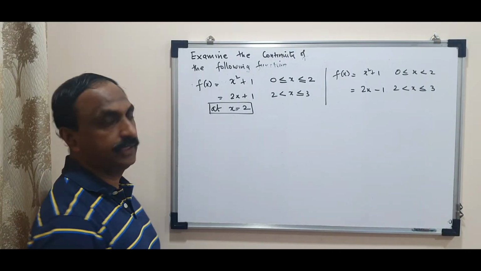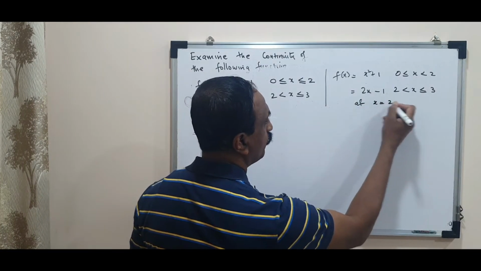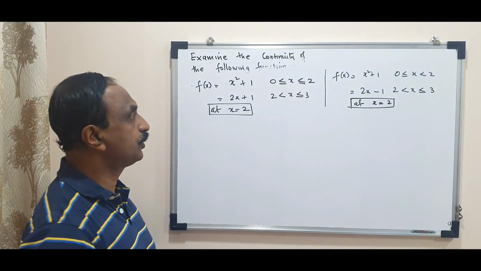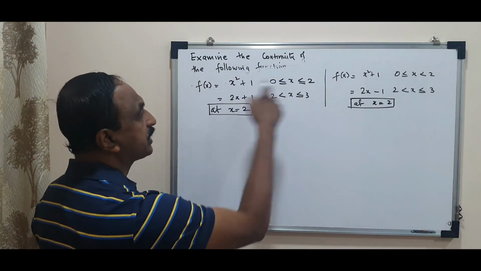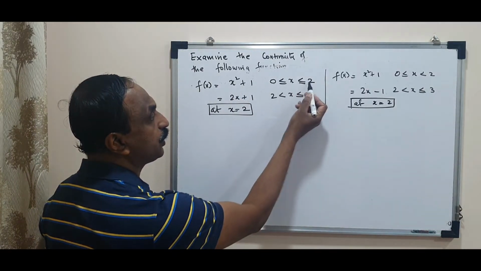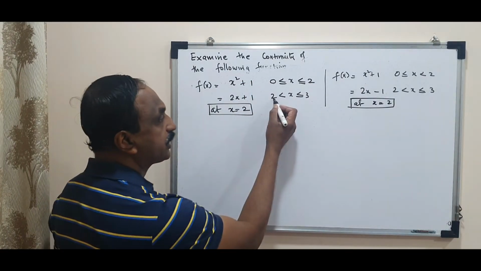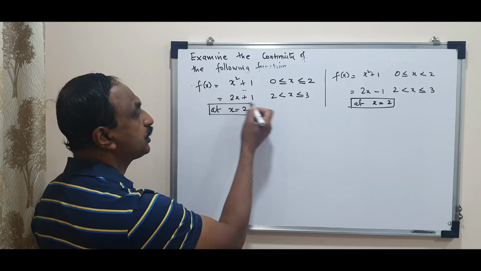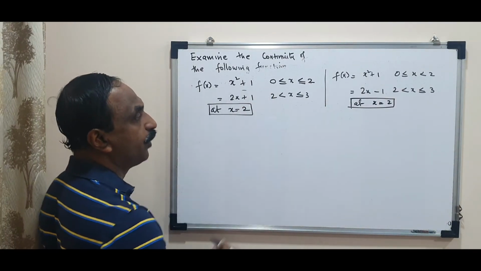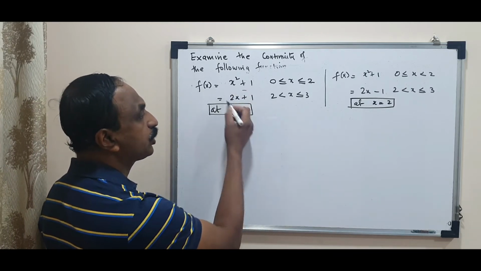Let us examine the continuity of this function at x equal to 2, here also at x equal to 2. We are going to discuss the continuity at x equal to 2. Here again, for x less than 2, we have the function as x square plus 1. That means whenever the x coordinate is between 0 and 2, we need to apply this formula for calculating the y coordinate. When x value is between 2 and 3, we need to use this formula to calculate the y coordinate. Which means for x less than 2, the formula is x square plus 1. For x more than 2, the formula is 2x plus 1.